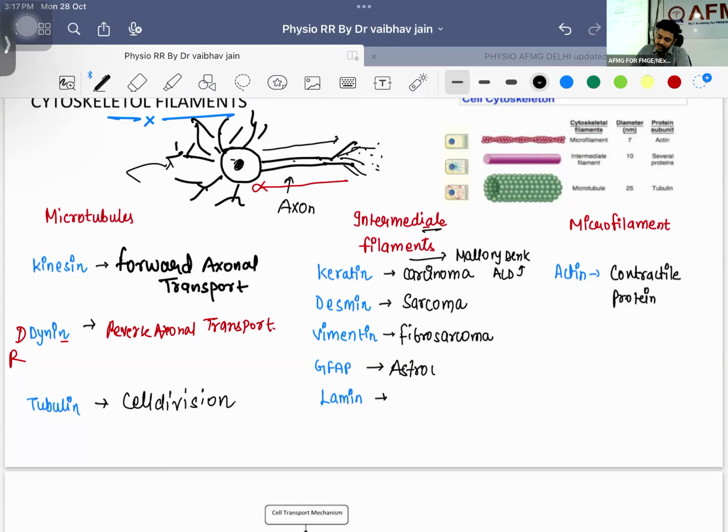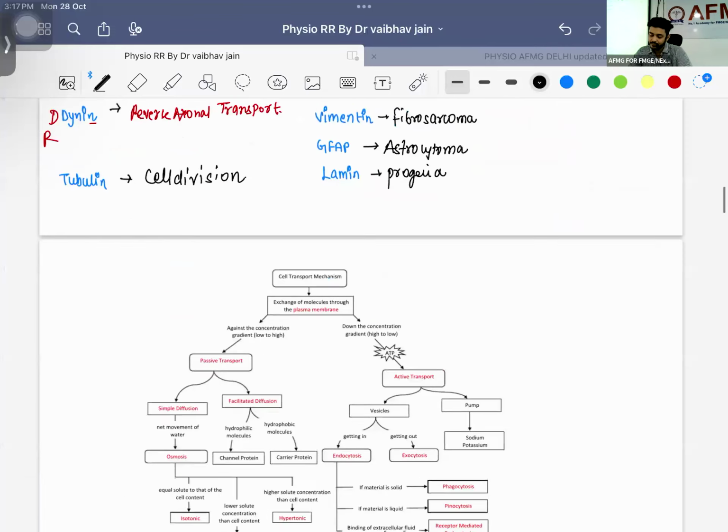And what is the function of astrocytes? Yes, very good. It is going to make the blood-brain barrier, right? And the blood-brain barrier will be having which proteins? Wonderful. That is going to be claudin and occludin. If there is mutation of lamin, which disease is going to occur? Progeria, premature aging will be there. Lamin mutation will lead to premature aging, right? And this is your actin, which is a type of contractile protein, right?